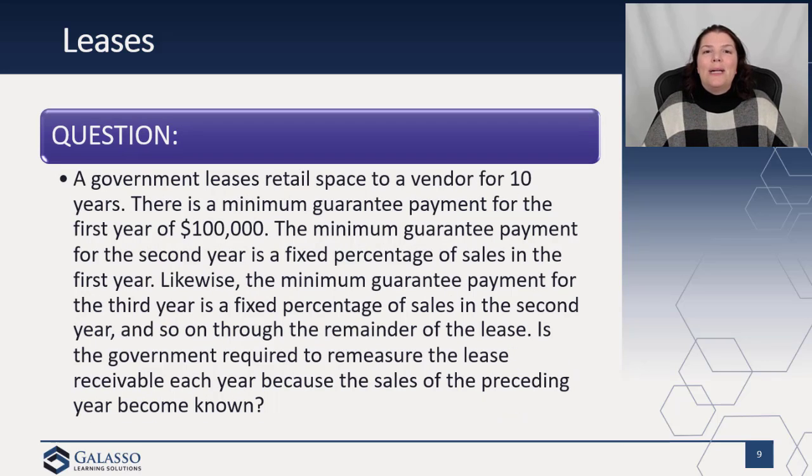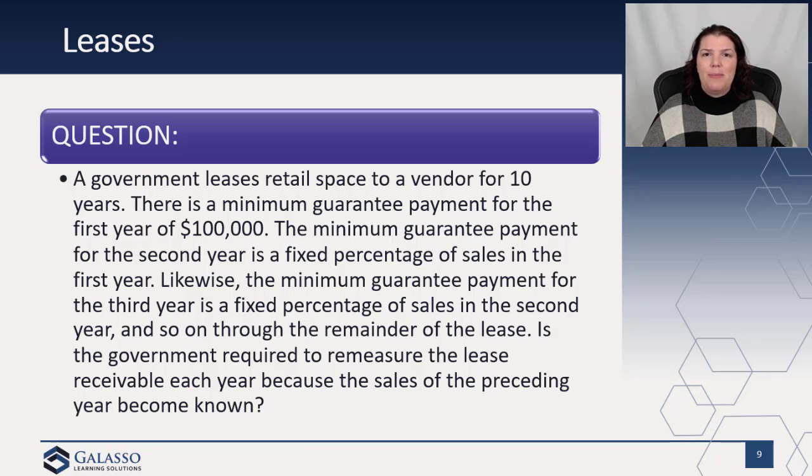All right, and one more lease question, just because I think the lease standard's been so interesting for implementation. A government leases retail space to a vendor for 10 years. There is a minimum guarantee payment for the first year of $100,000. Very common to have minimum annual guarantees, especially in airports. And so most airports that are governmental have these minimum annual guarantees.